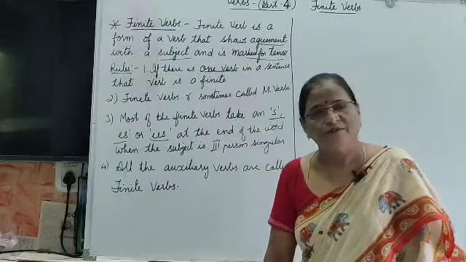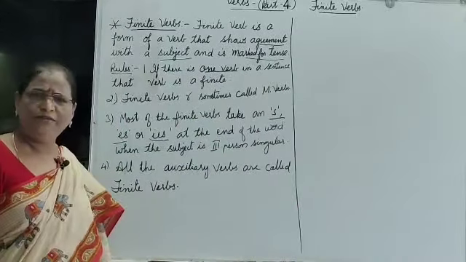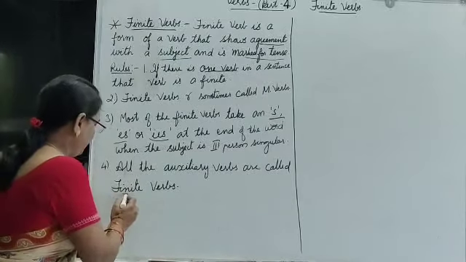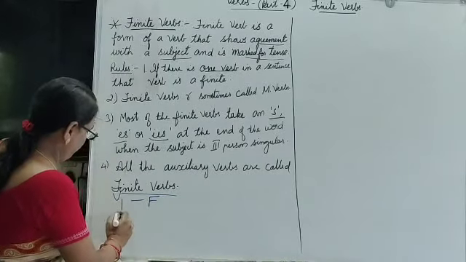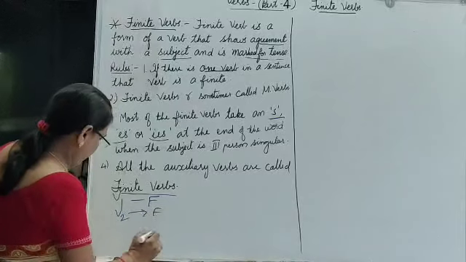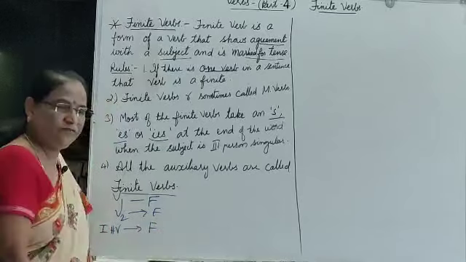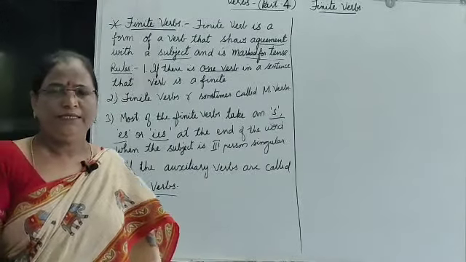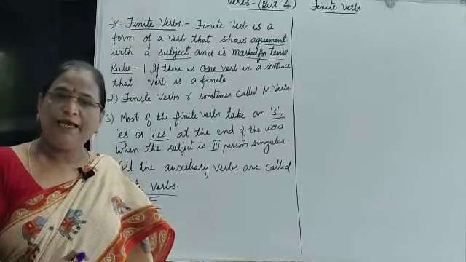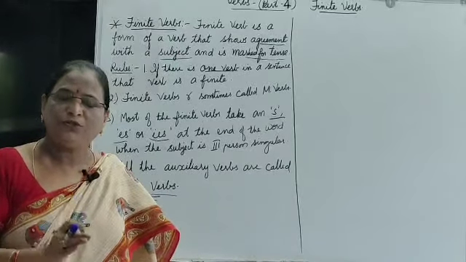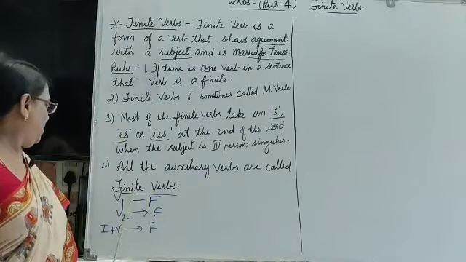And the next one is, all the auxiliary verbs are called finite verbs. Yes, all the auxiliary verbs, whether primary auxiliary verbs or modal auxiliary verbs, are finite verbs. V1 comes under finite verbs. V2 also comes under finite verbs. All the helping verbs come under finite verbs. All the helping verbs means is, am, are, do, does, did, have, has, had, can, could, may, might, should, must, etc. When these come first, they are known as finite verbs.